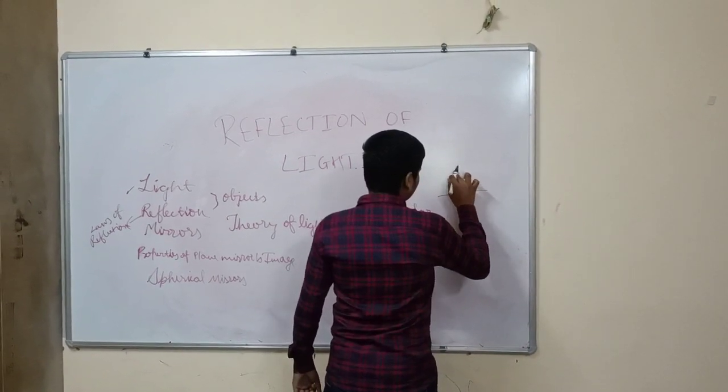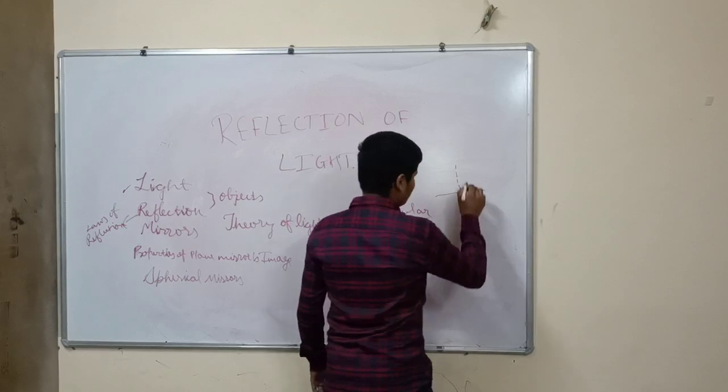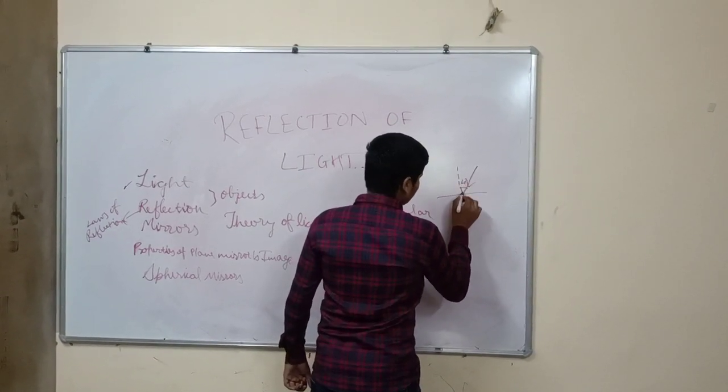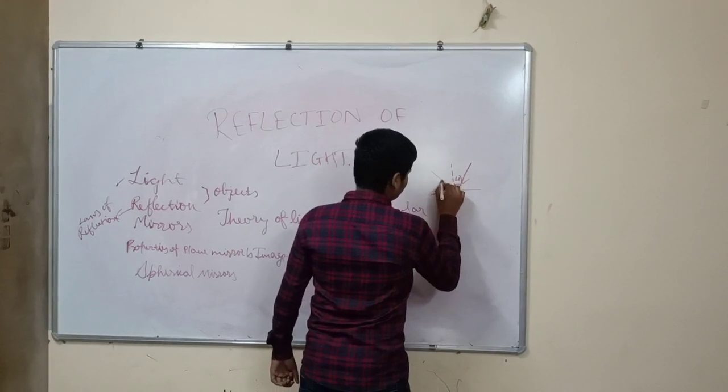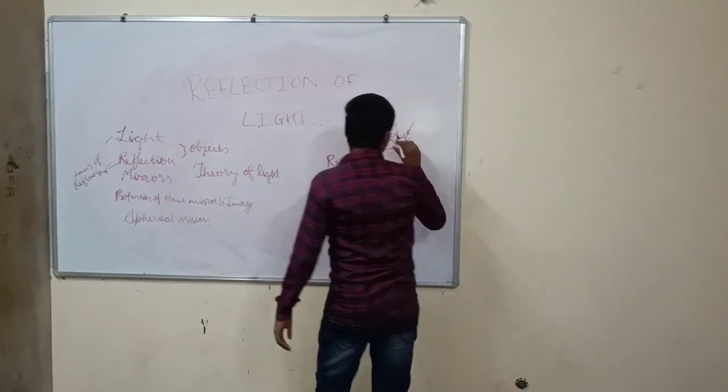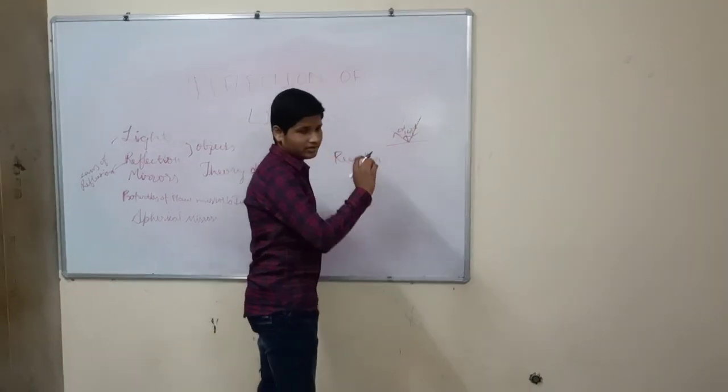This is the normal. This is a non-continuous line because it is imaginary. This is the incident ray and this is the angle of incidence. And this goes the reflected ray and this is the angle of reflection.